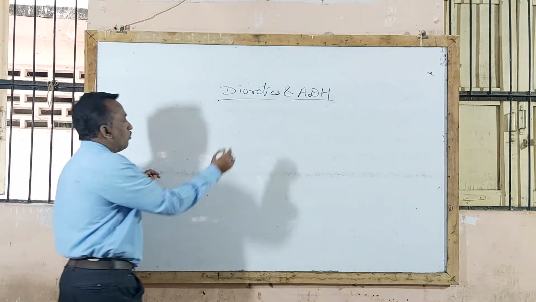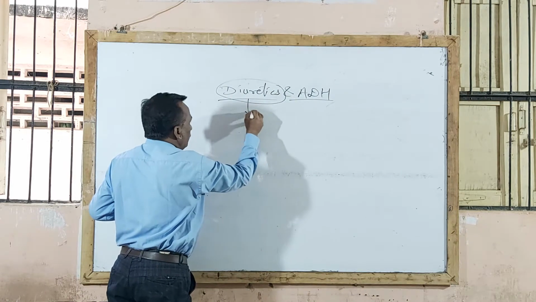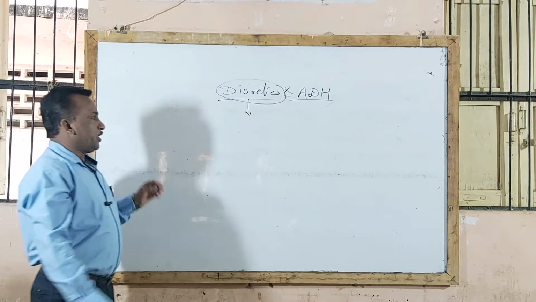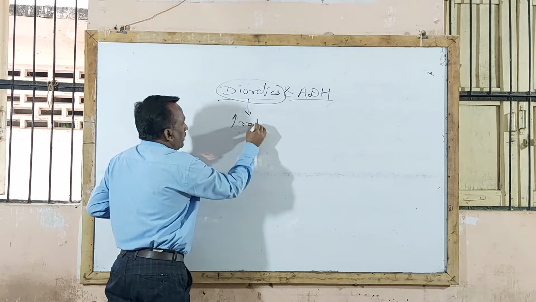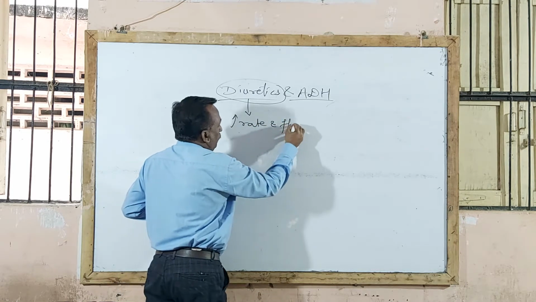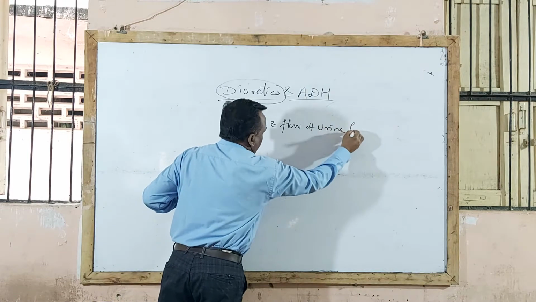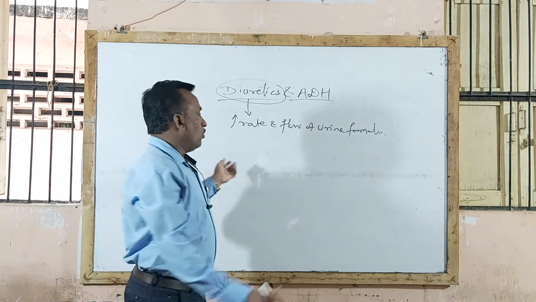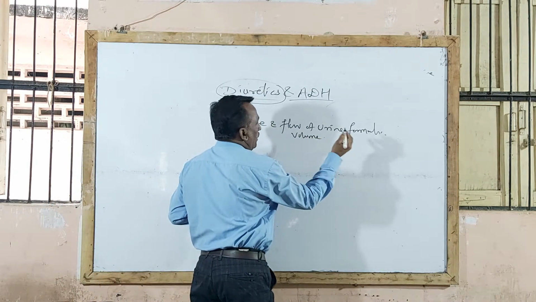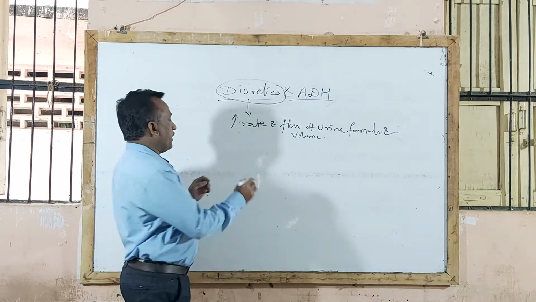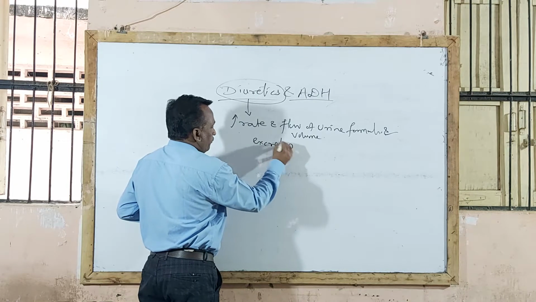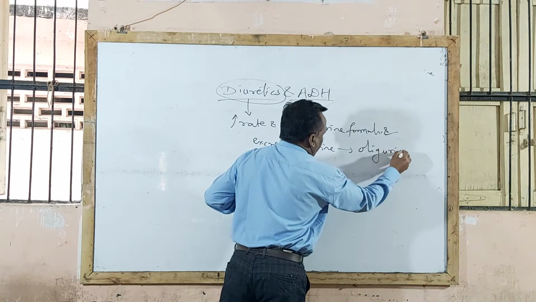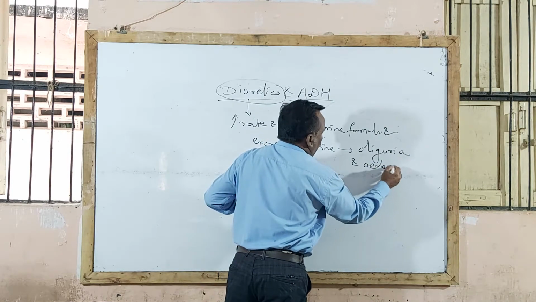Now let us see first, what do you mean by diuretics? Diuretics are the pharmacological agents which, when given to the patient, increase the rate and flow of urine formation as well as the rate of excretion of urine, thereby useful in treatment of oliguria condition and used in treatment of edema.